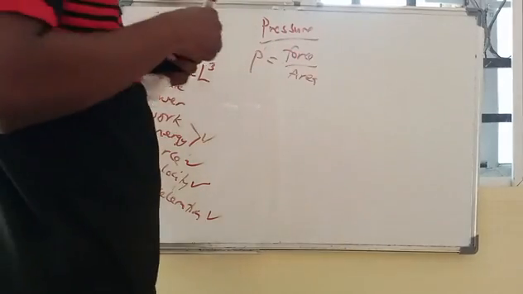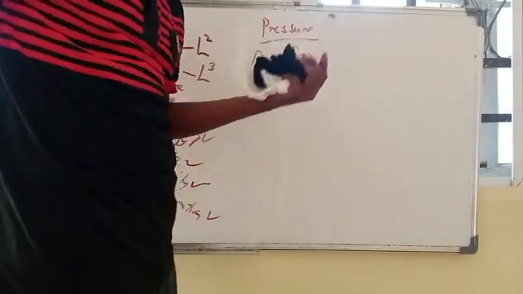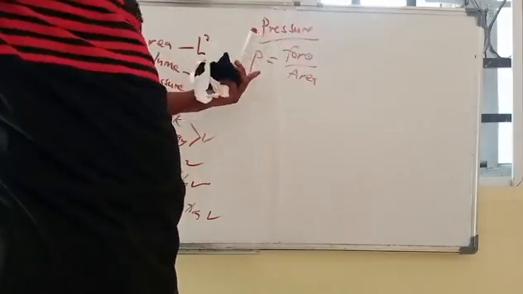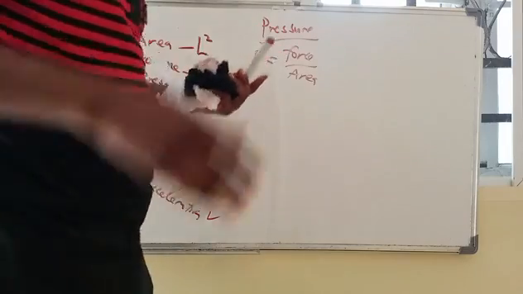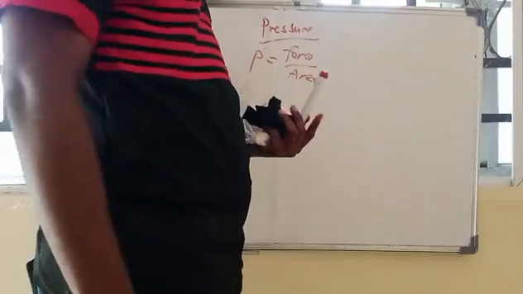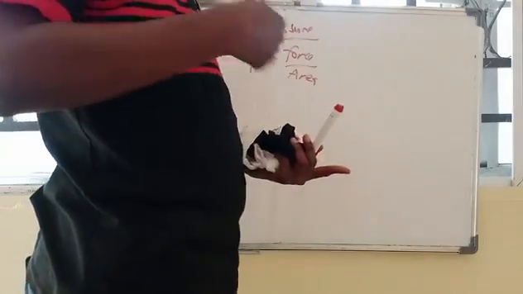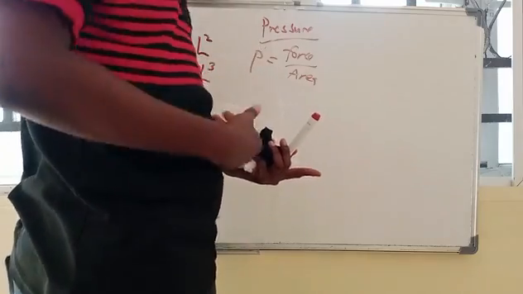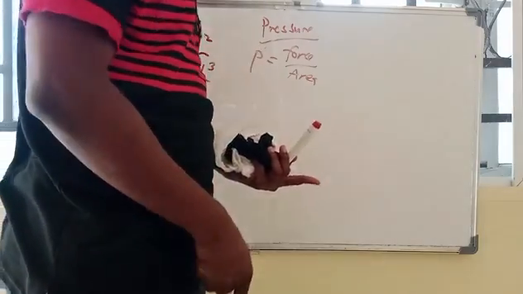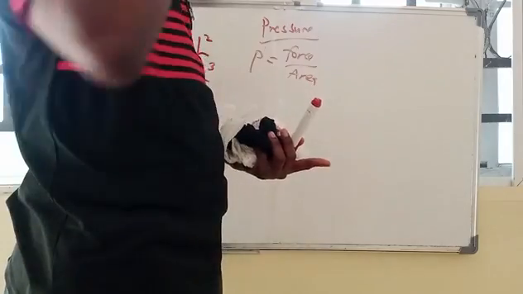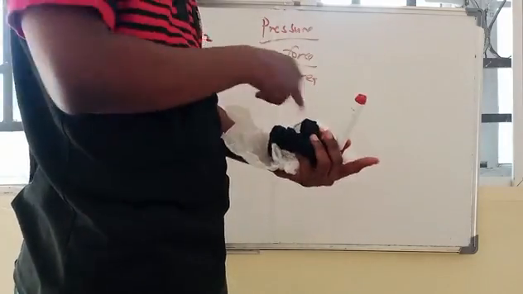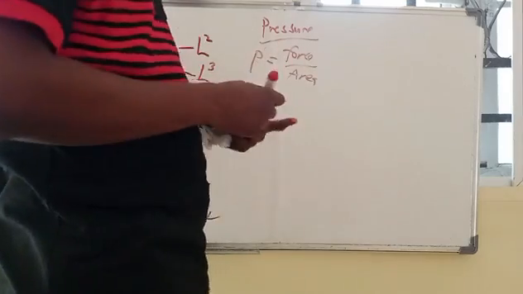So the force exerted on a unit area is what we call the pressure. Like when I'm standing, my weight is my force, and I'm standing on a surface of a certain area. If you divide my weight by the area I'm standing upon, that is the pressure. So the force you feel on a unit area is the pressure.